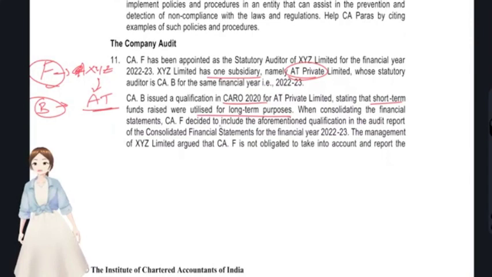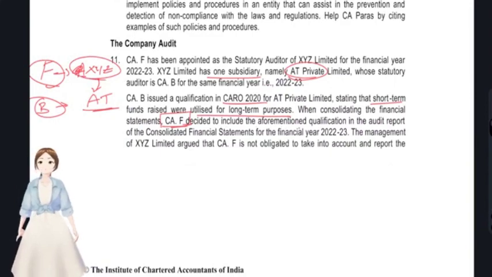That would come under default of loans, right? Yeah, I think that's clause number 9 if I'm not wrong. Right? When consolidating the financial statement, CAF, who is the statutory auditor of XYZ Limited, the holding company, decided to include the aforementioned qualification in the audit report of the consolidated financial statement.